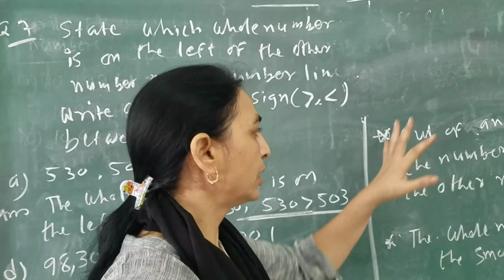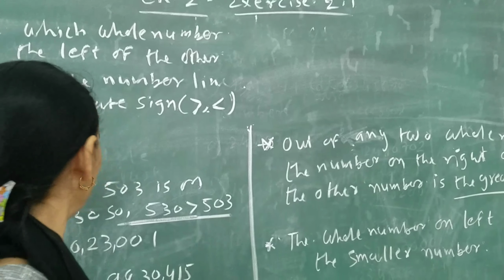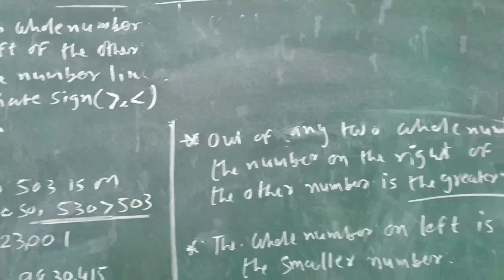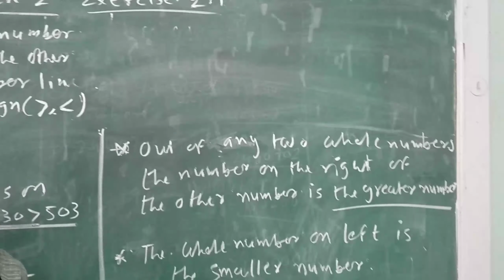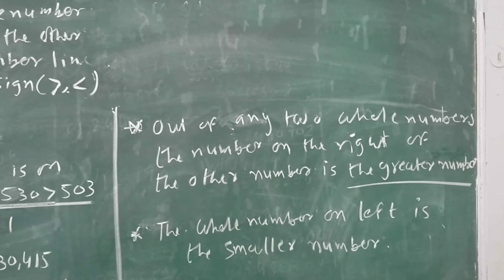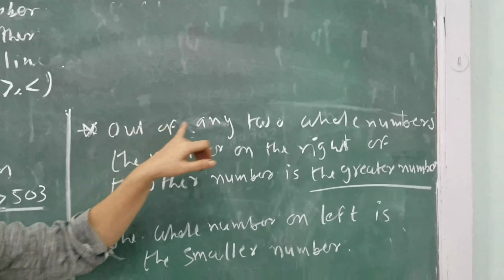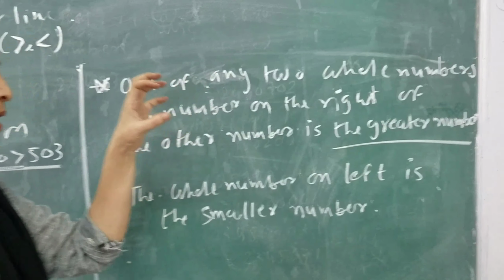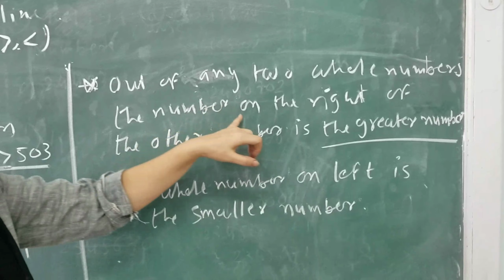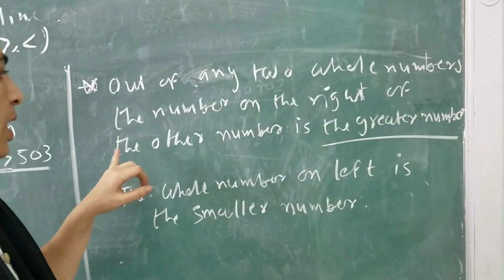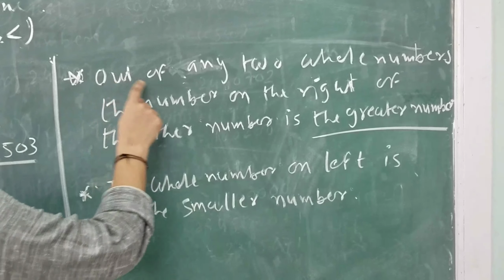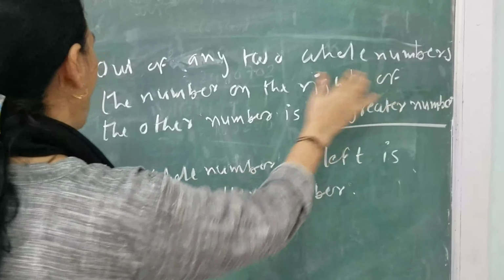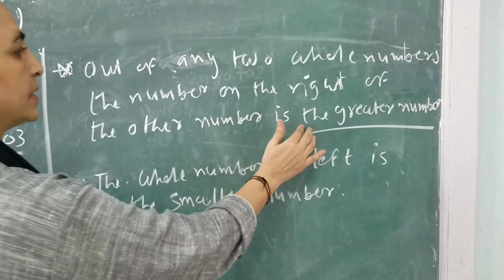We learn rules about this. First we learn the rule of this number line. Look in your textbook, page number 30, top of the page. Here two rules are given: out of any two whole numbers, the number on the right of the other number is the greater.